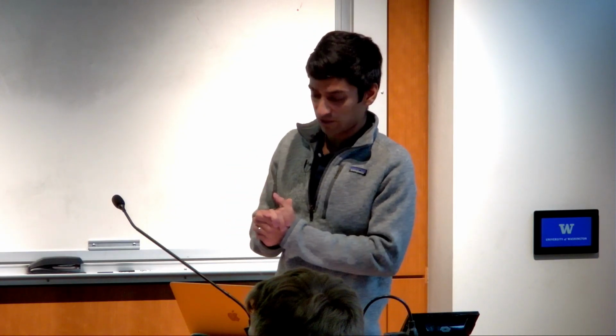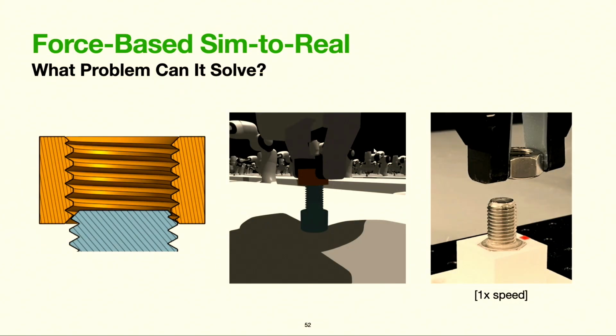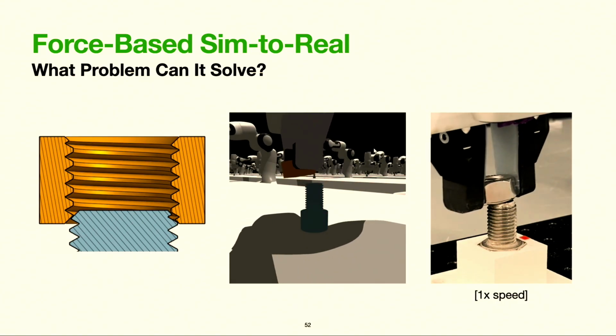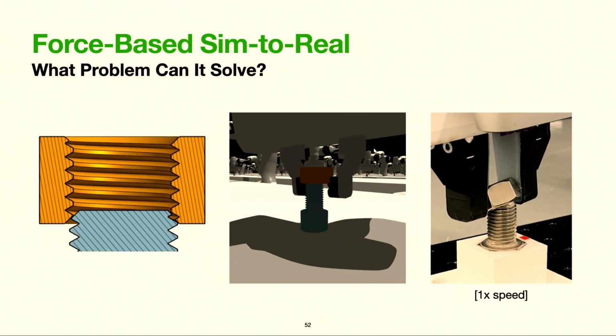So, starting with force. At the beginning of the talk, I described nut and bolt assembly as a canonical problem, but then I didn't show you any sim-to-real examples yet, right? So I'll return to this problem now. On the left is a cross-sectional view of a nut and the top of a bolt. Physically, the most difficult part is getting the threads of the nut and the bolt to engage.